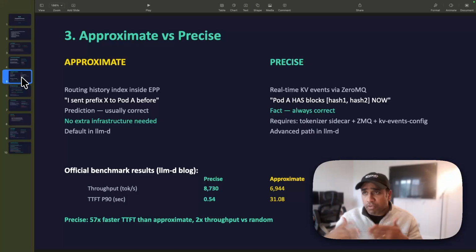Based on different scoring mechanisms, it makes the decision and provides a weight to see which pod the request has to be routed to. It requires a tokenizer sidecar, ZeroMQ for event streaming, and the KV events config needs to be set up so that all the pods stream their KV events to the EPP, or the scheduler. The benchmarking from llm-d's test cases shows 57x faster TTFT than approximate and 2x throughput versus random.